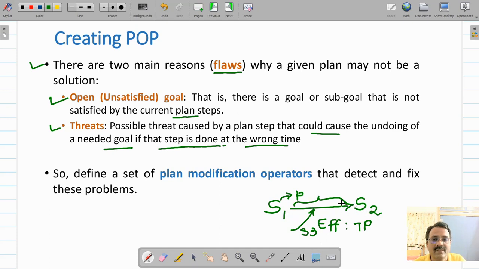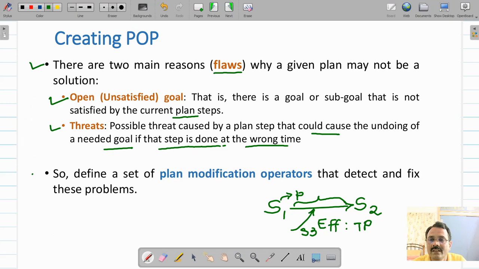So S3 is clobbering between S1 and S2. This has to be avoided.